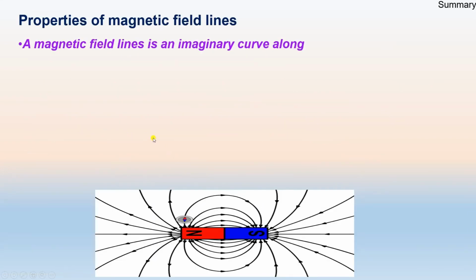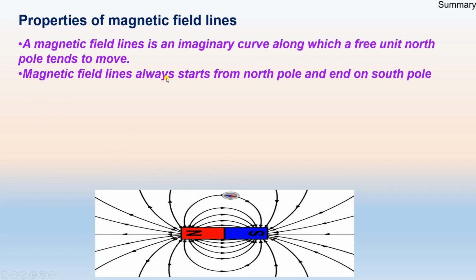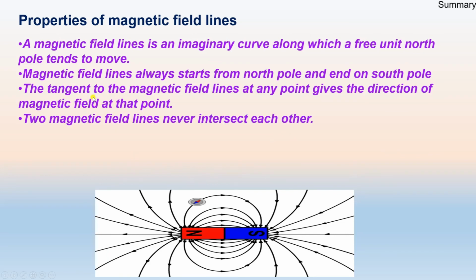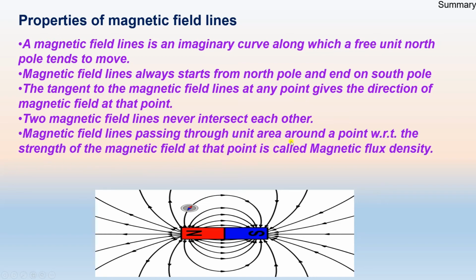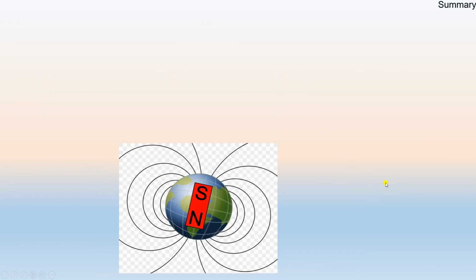Then we have discussed the properties of magnetic field lines. A magnetic field line is an imaginary curve along which a free north pole tends to move. Magnetic field lines always start from the north pole and end at the south pole. The tangent to a magnetic field line at any point gives the direction of the magnetic field at that point, and two magnetic field lines never intersect each other. The number of field lines passing through a unit area around a point is a measure of the strength of the magnetic field at that point, which is called magnetic flux density.